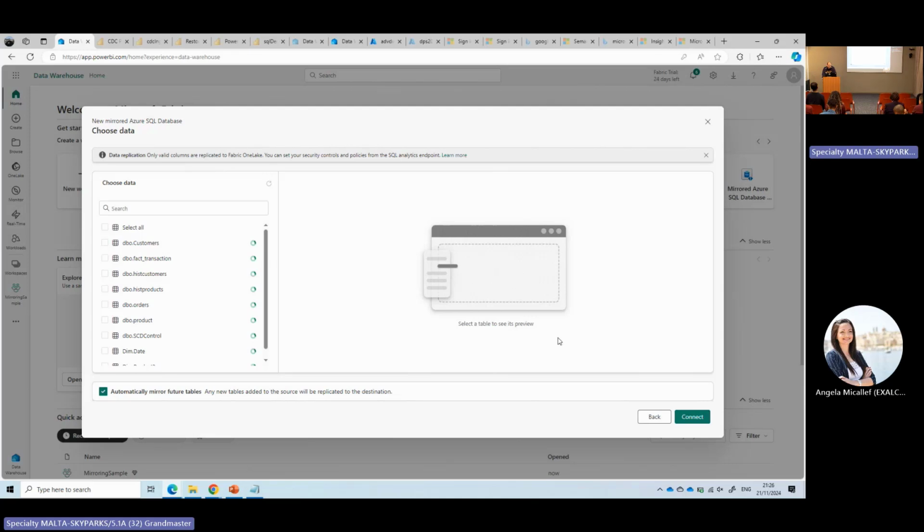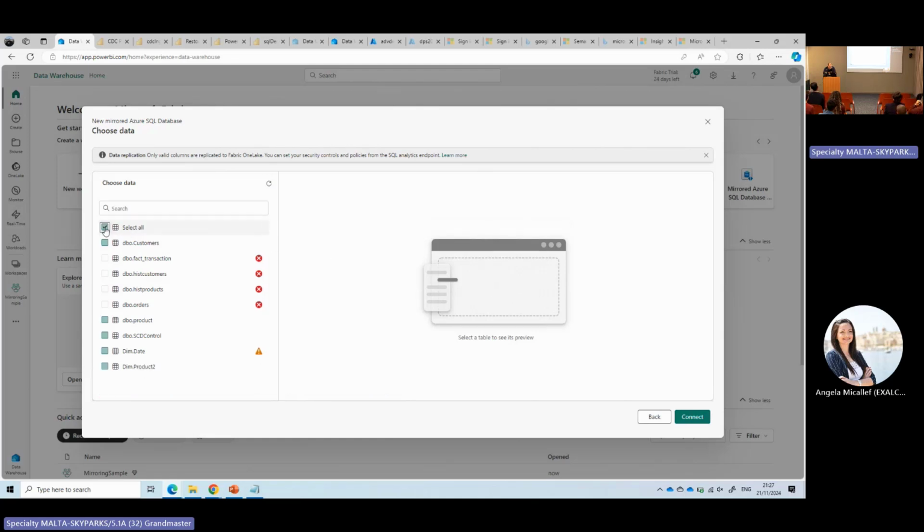So the tables are coming, it's analyzing the tables because there are many fields that can't be mirrored. Tables without primary key can't be mirrored. Calculated fields can't be mirrored. There are some limitations in relation to the fields which can't be mirrored. So it marked the tables which can be mirrored. Let's get only one to be fast.